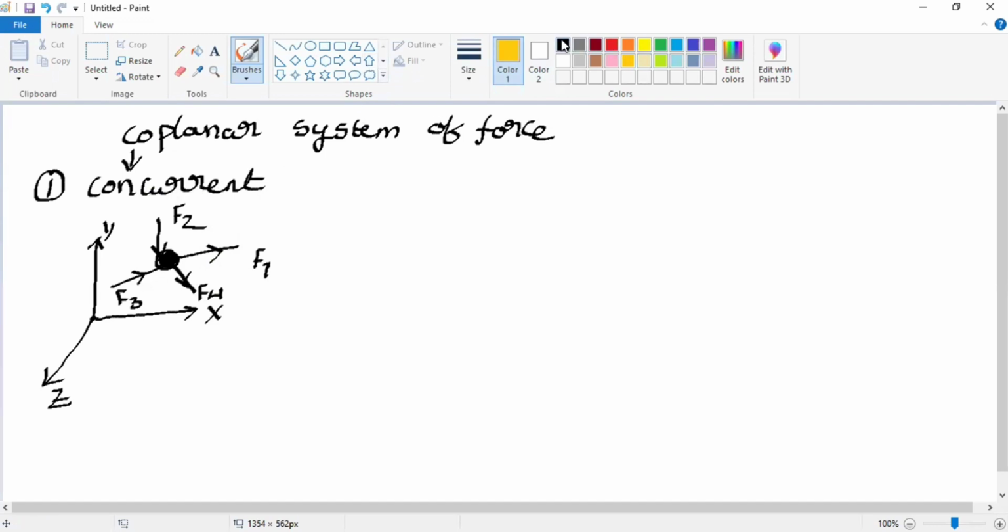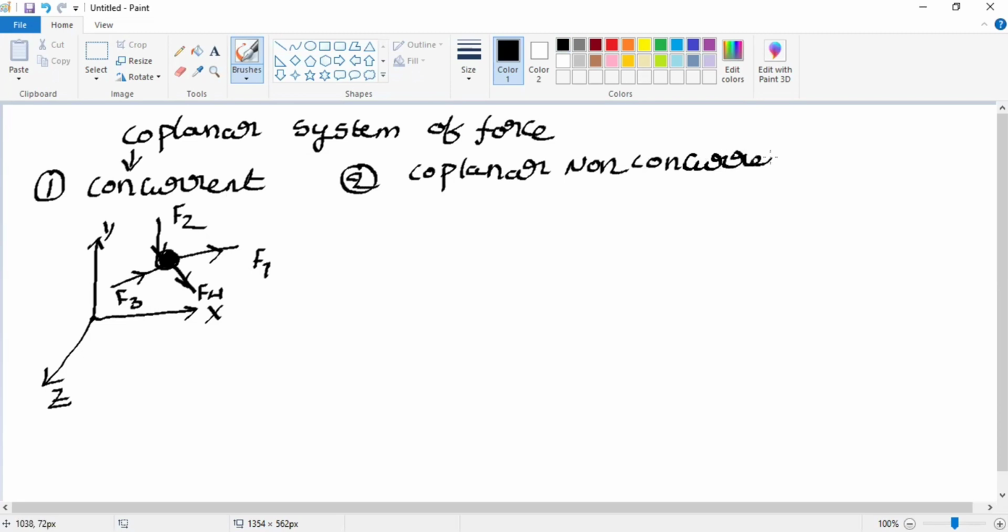Okay, next the second one is the coplanar non-concurrent system of forces.